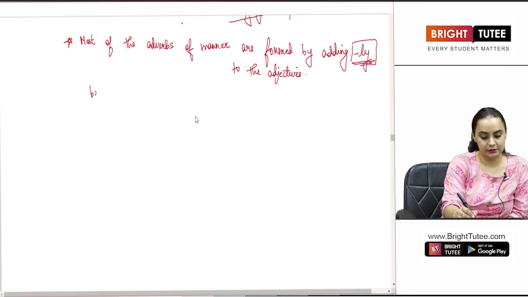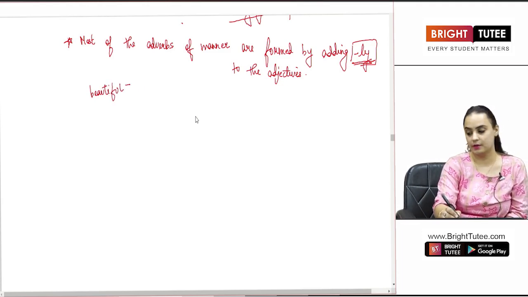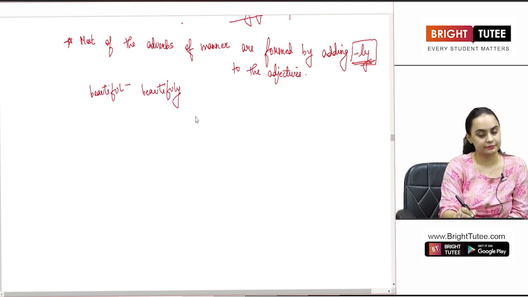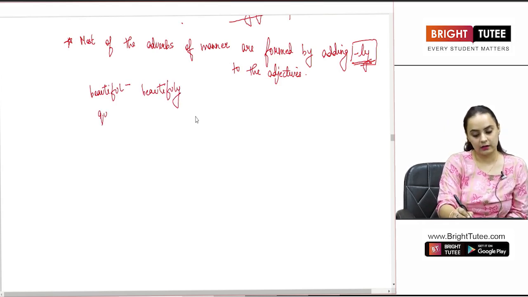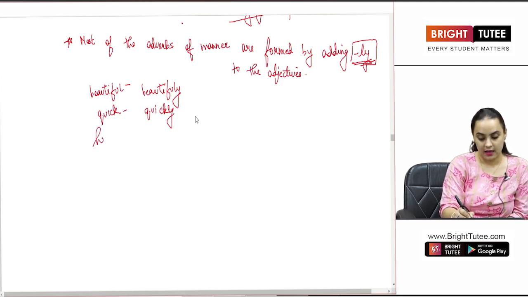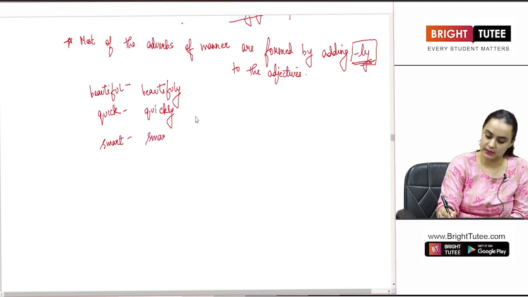For example, beautiful becomes beautifully. Quick becomes quickly. Smart becomes smartly.